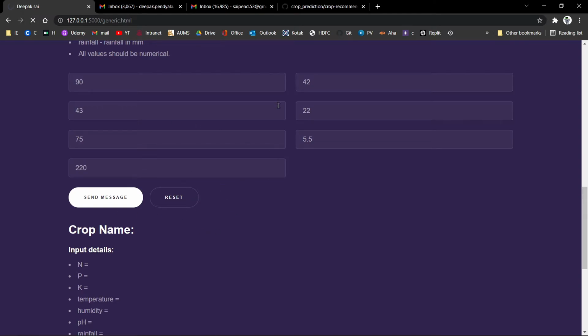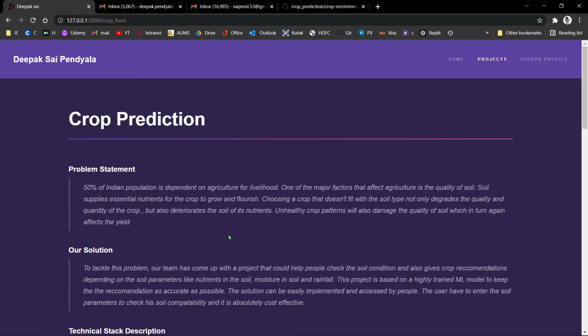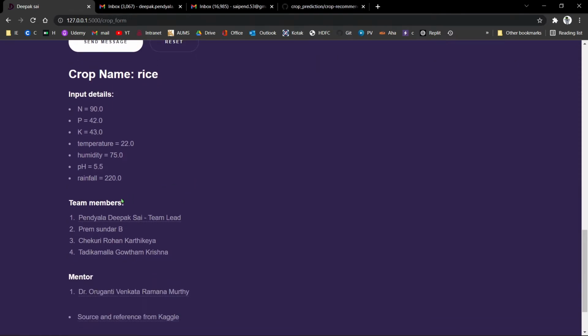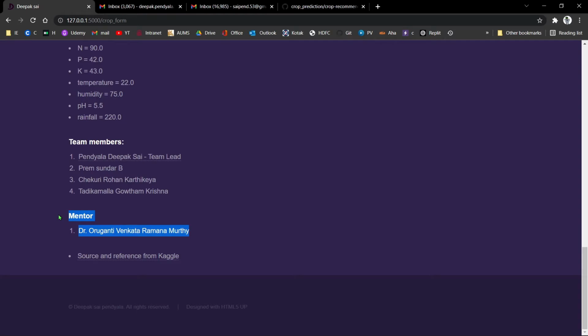So it will send all these parameters to the background Flask server, and the saved model in the Flask server predicts the right crop and the page reloads. Okay, the crop name is rice, for the input details that the user gave. Here are my team members, and here is our mentor Origanti Venkataramanamurthy sir.